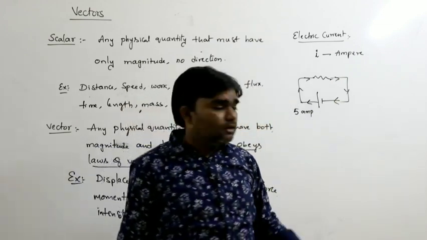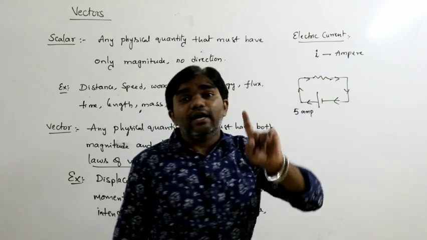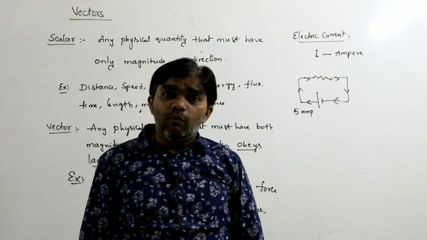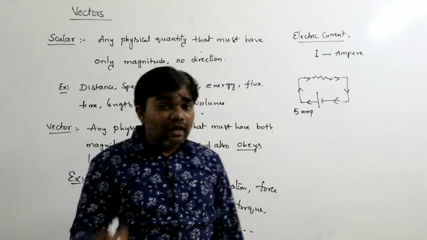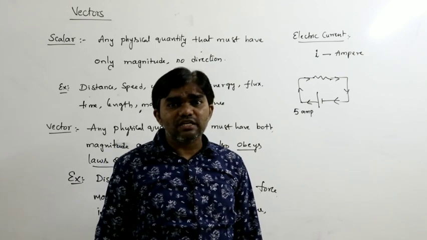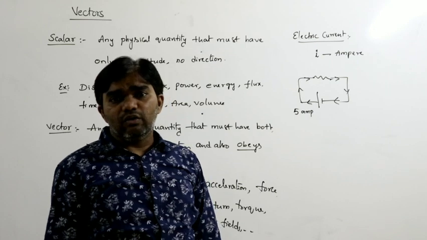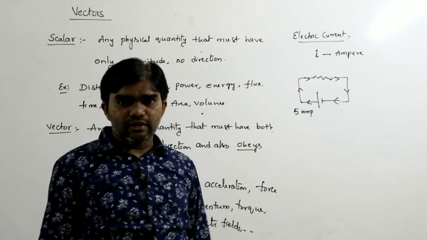external circuit. So that means the current has magnitude and direction, but current is not a vector quantity. Current is a scalar quantity. Why? Because the current does not obey the laws of vector addition. So that's why current is not a vector quantity. That's important.